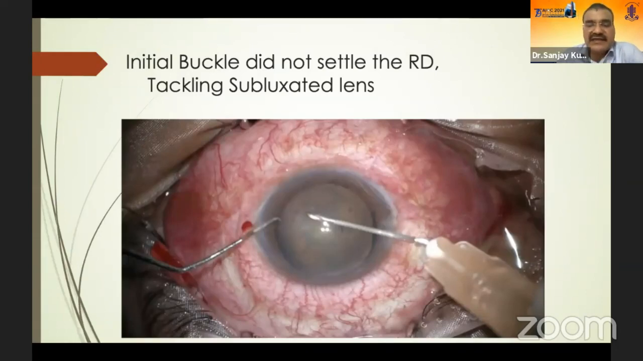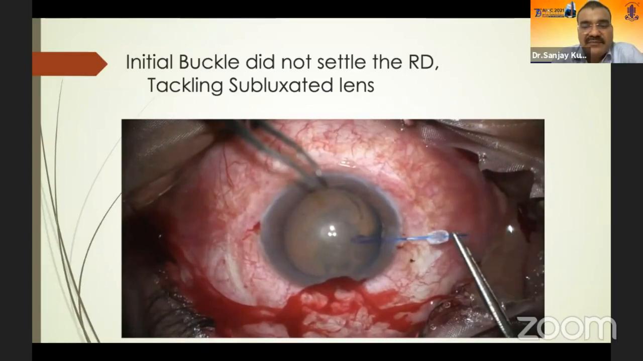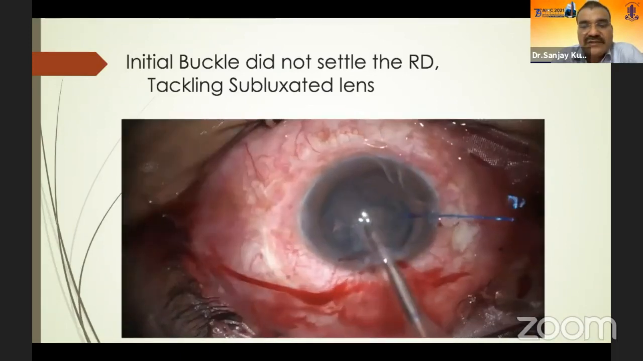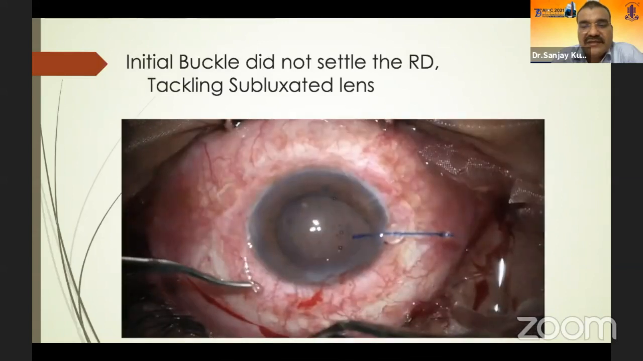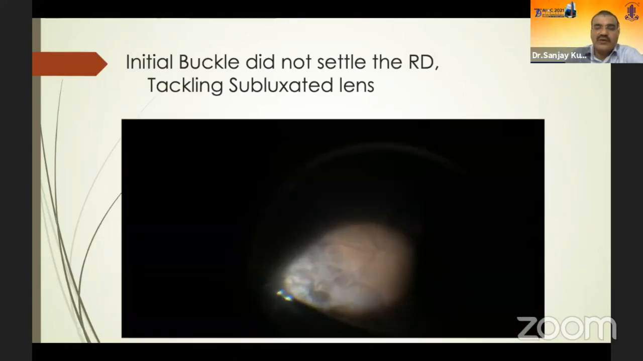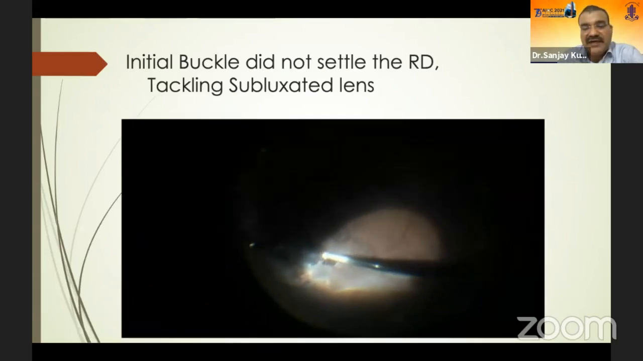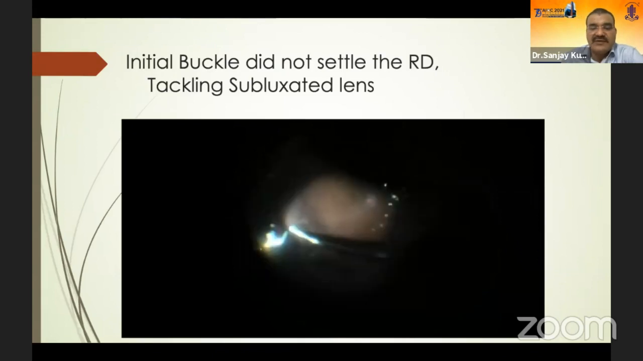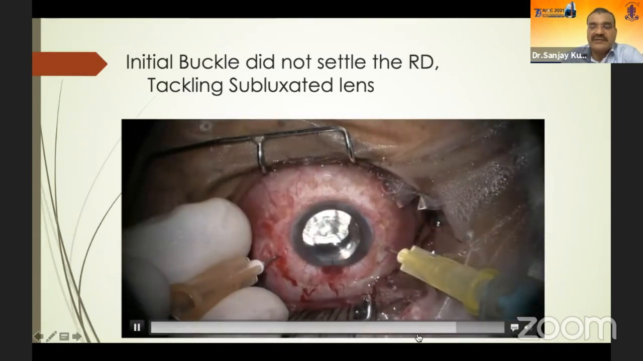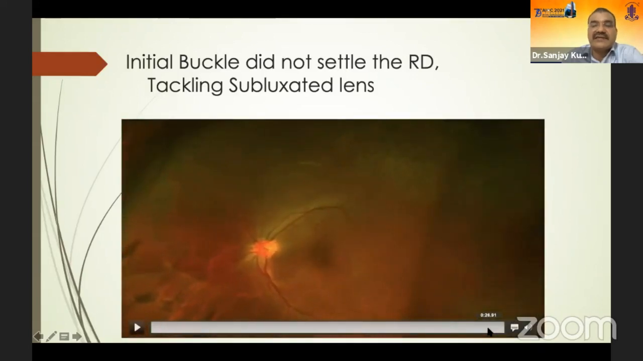In this case, there's another case where the initial buckling did not settle the retina, and the patient also had a subluxated cataract lens. So cataract surgery was done with iris hook and a CTR ring was implanted. IOL was implanted, and you can see the various PVR changes in the retina, and they have to be carefully removed, and a gas was implanted, and the patient had a well settled retina.